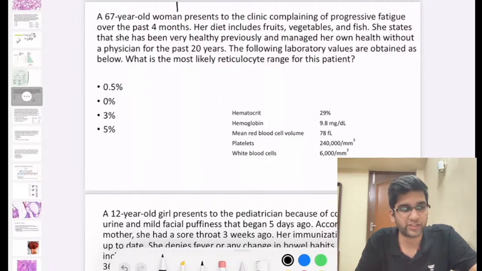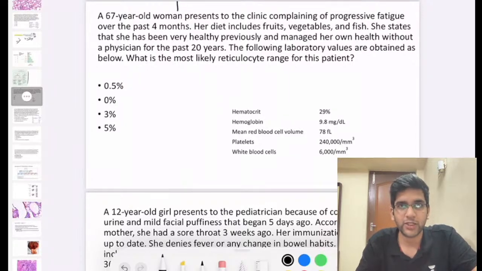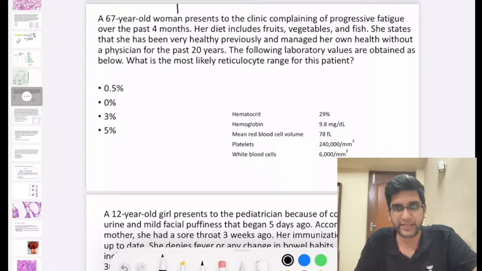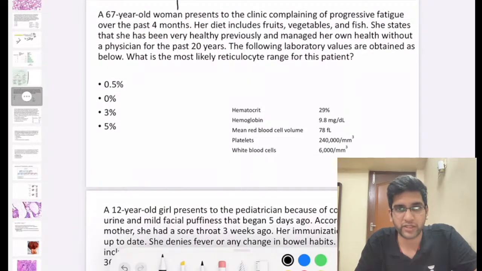Then I think the reticulocyte count is very, very easy to extrapolate here. It's a 67-year-old woman who presented to the clinic complaining of progressive fatigue over the past 4 months. Her diet included only fruits, vegetables and fish. She states that she has been healthy without any problem in the past 20 years, and the hemogram shows the following.